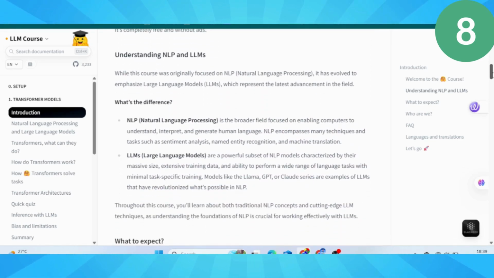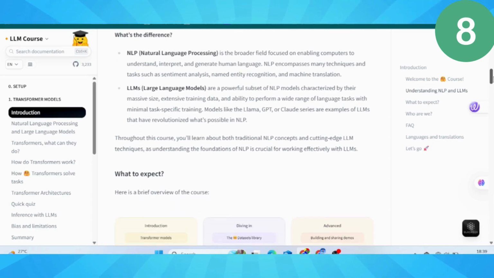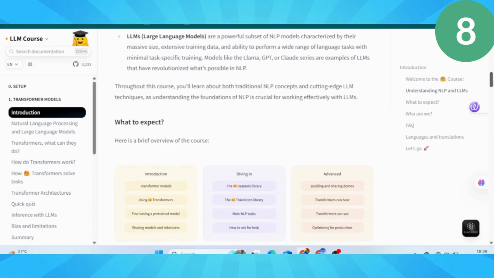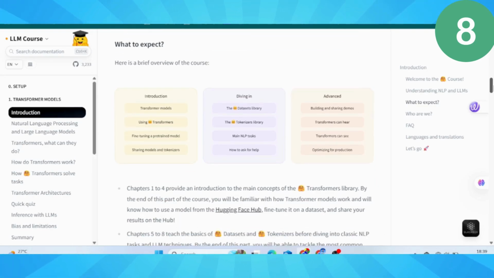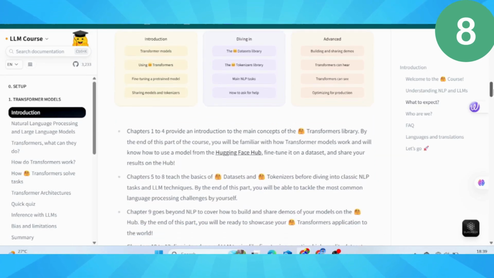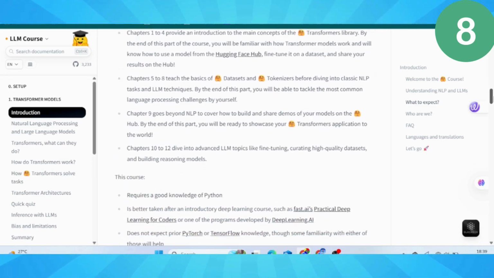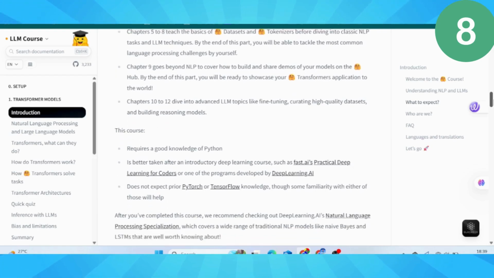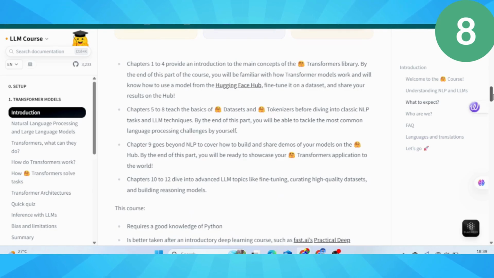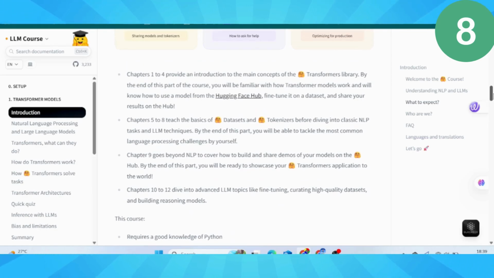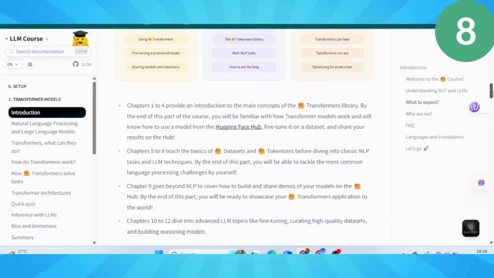This isn't just about using models. You'll understand the science behind them. Natural language processing, transformers, tokenizers. Sounds complex, but the course breaks it down brilliantly. Here's what's incredible. You'll learn about transformers, the technology behind ChatGPT, explained simply,